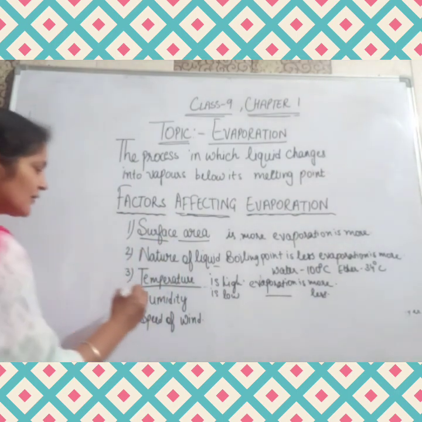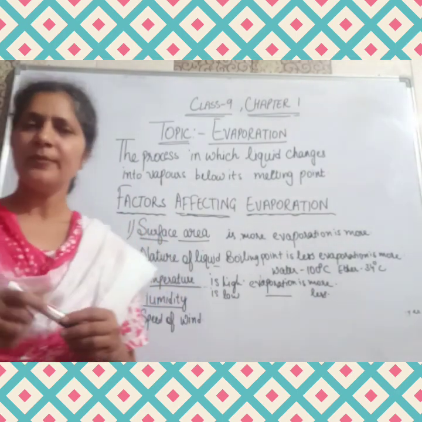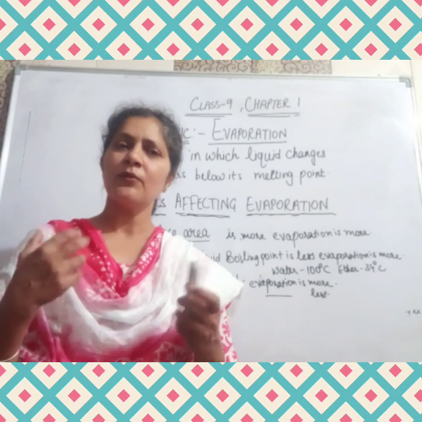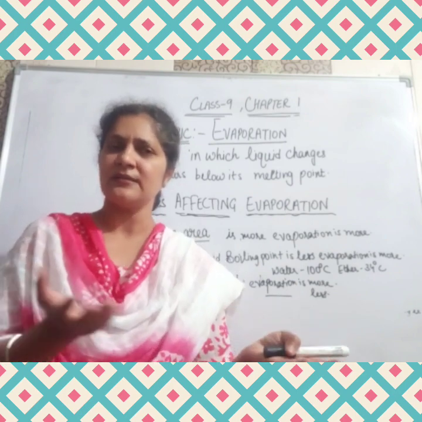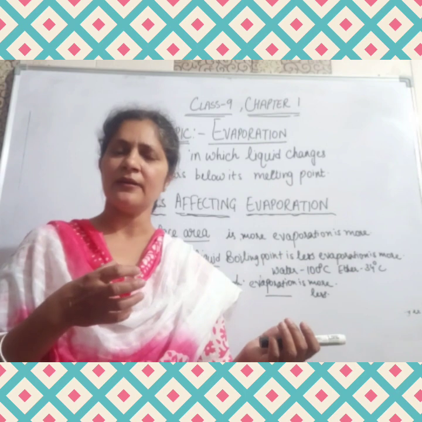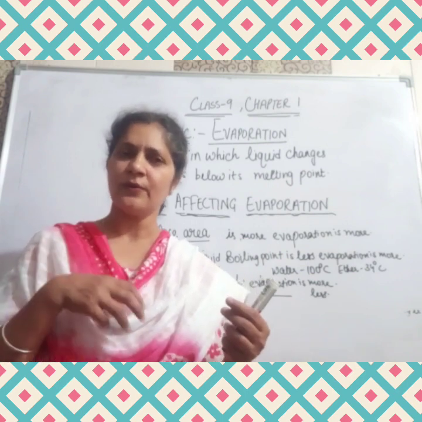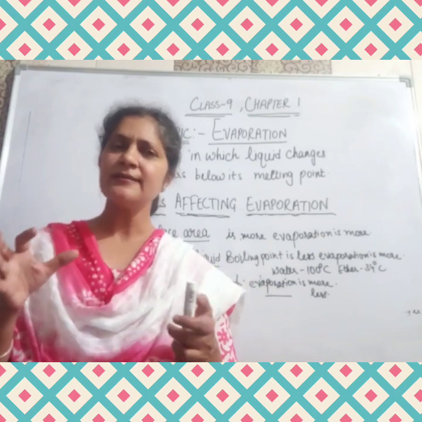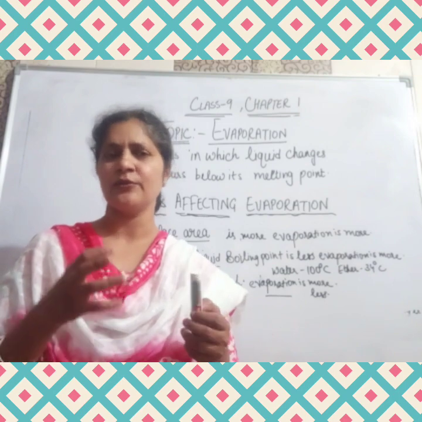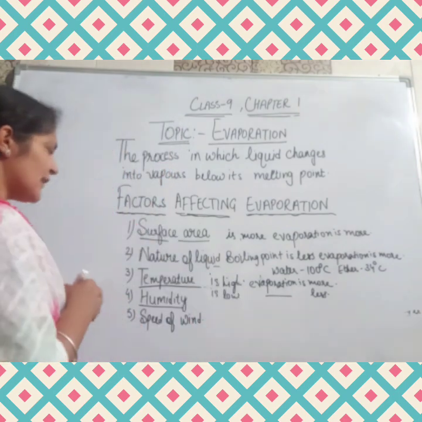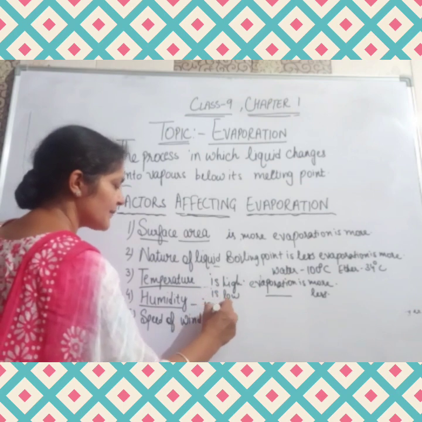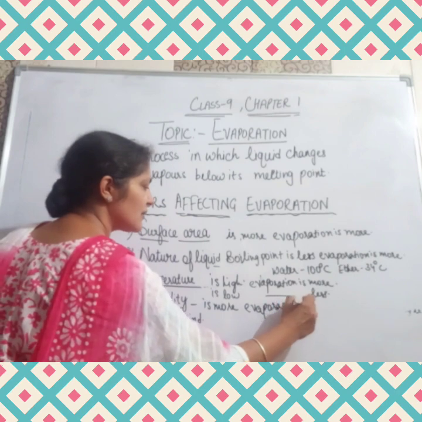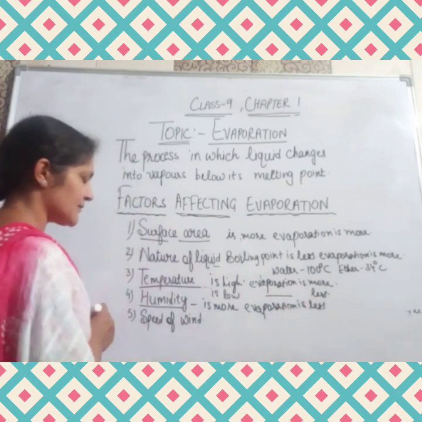Next comes the point humidity. What is humidity? Humidity is the presence of water in the air particles, right? If there is more humidity, we say there are a lot of water particles in the air. Every air particle has the capacity to absorb a certain water quantity. So if the humidity is more, the evaporation is less because the air doesn't have the capacity to absorb more water, and vice versa.